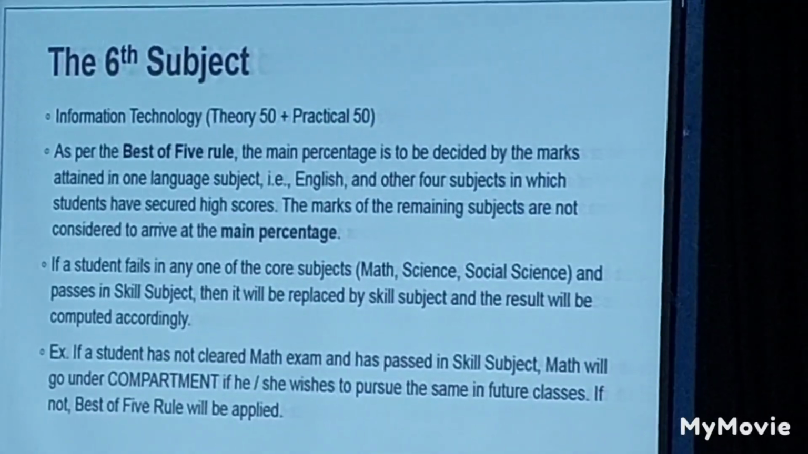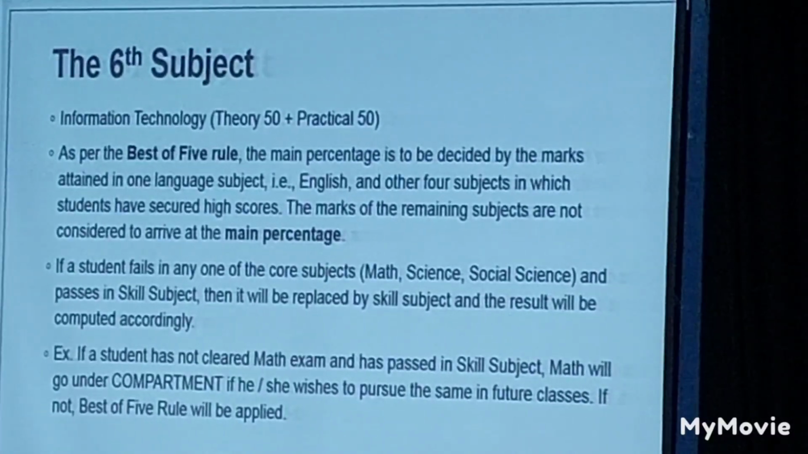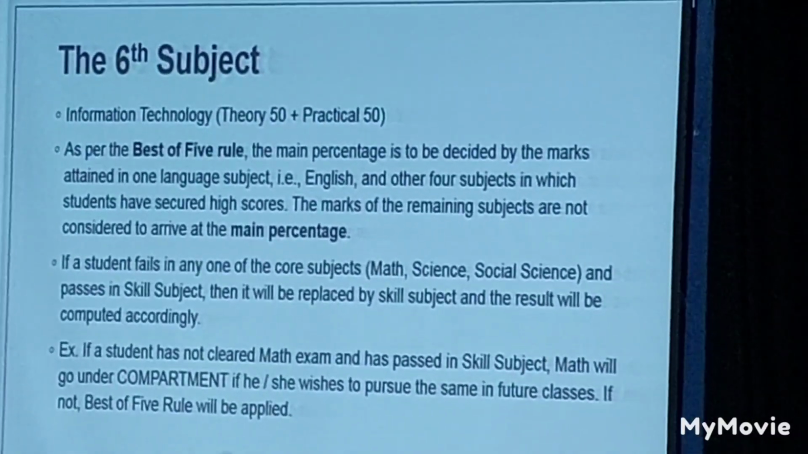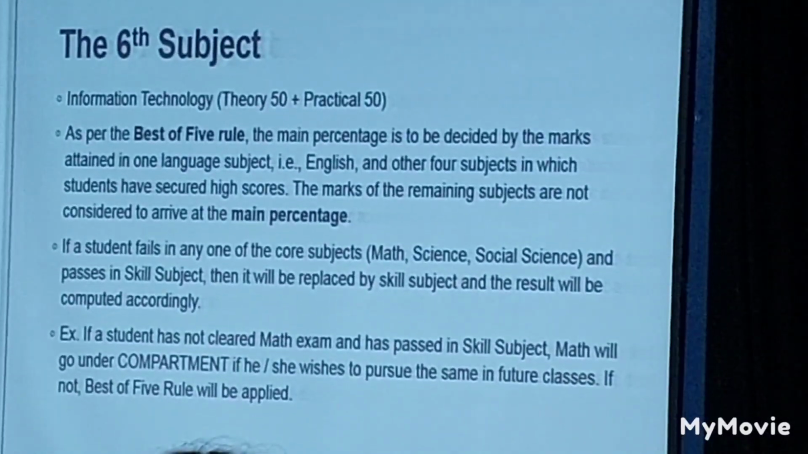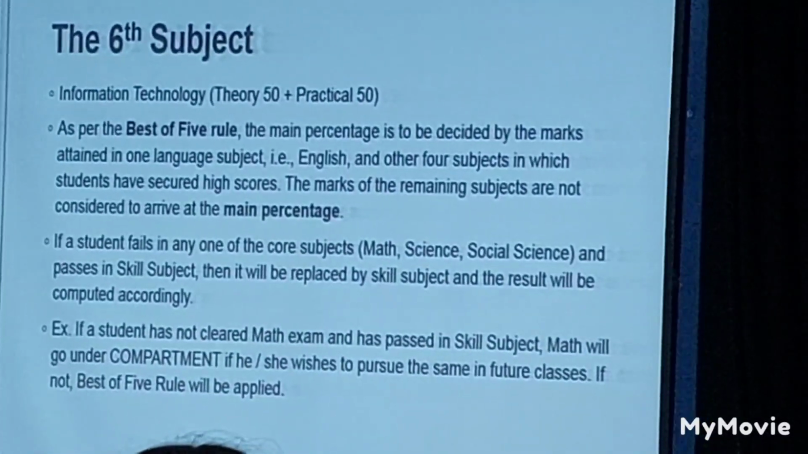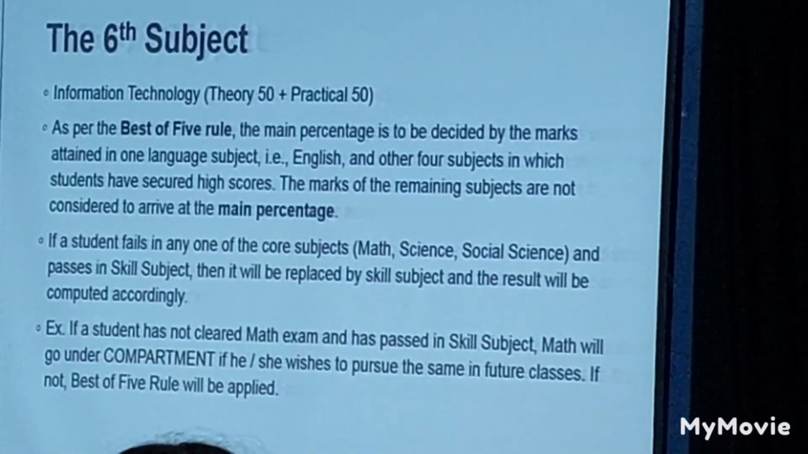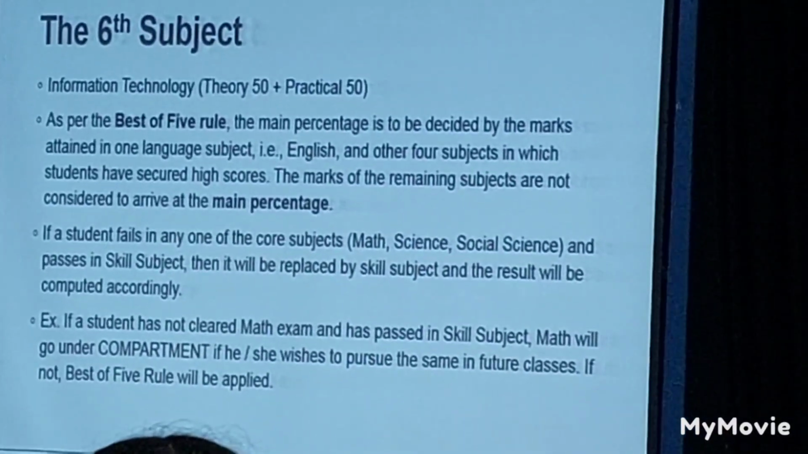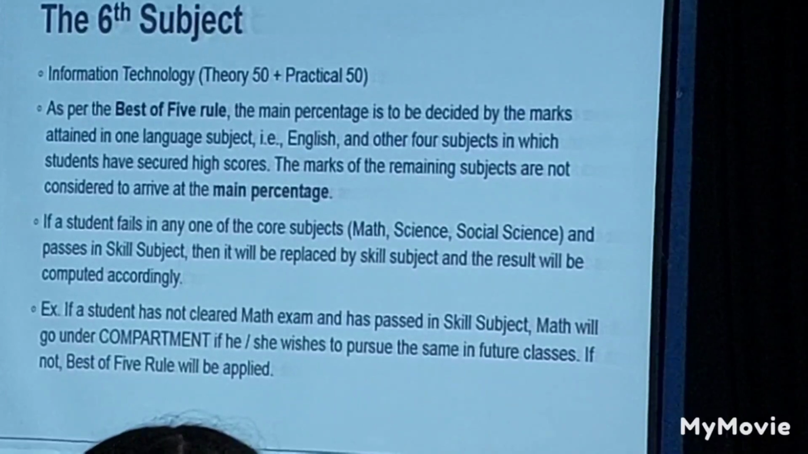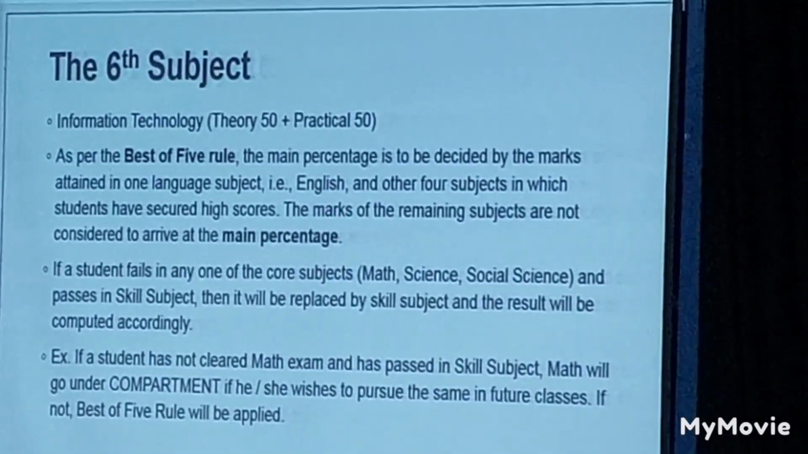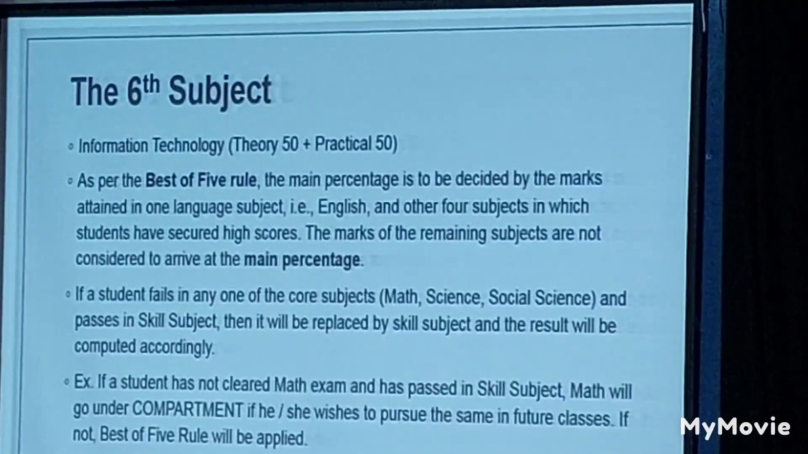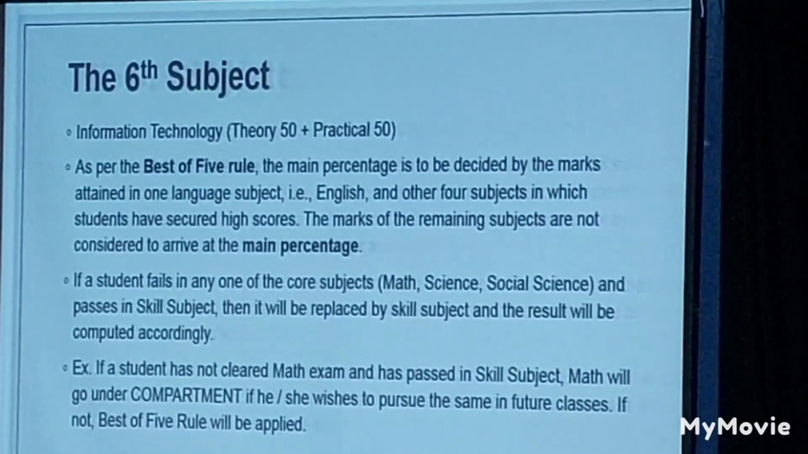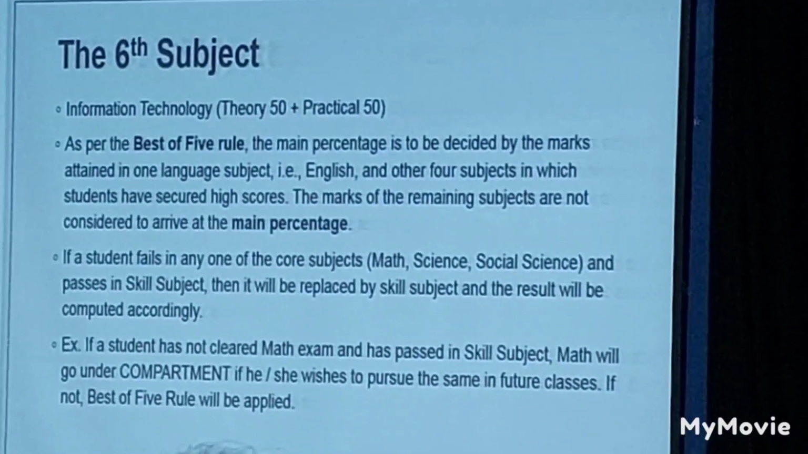The best of 5 rule is applied. English is a compulsory subject wherein nobody can, if I can use the word, not pass. English is one subject where you have to pass. I'm just trying to explain this best of 5 rule. The main percentage is to be decided by the marks attained in one language subject, that is English, your first language, and the other 4 subjects in which students have secured high scores.